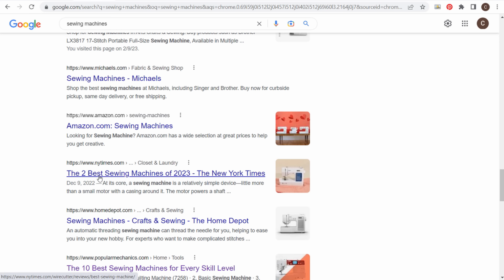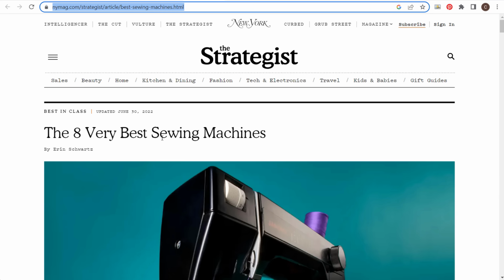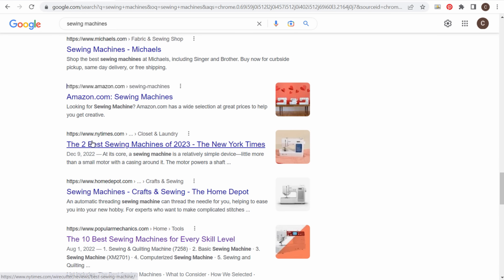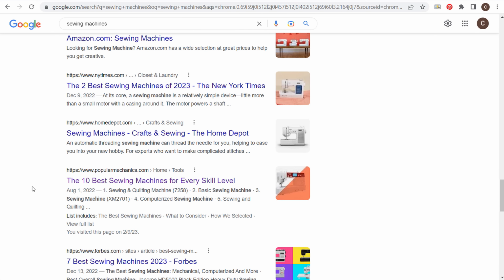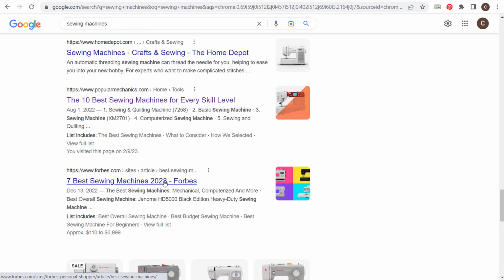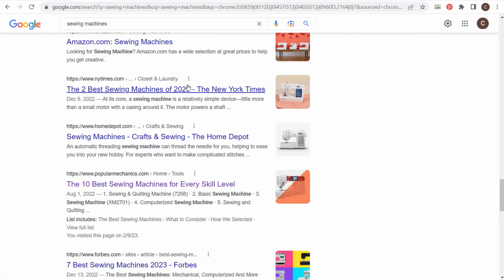The New York Times right here, the 2 best sewing machines of 2023. So you're also seeing things rank like this New York Mag article, the 8 very best sewing machines, and also something like the 2 best sewing machines of 2023. 10 best sewing machines for every skill level, 7 best sewing machines 2023. If you're seeing websites like Forbes and New York Times and New York Mag ranking very high, then if you have your niche website and you're creating really great content all about sewing and embroidery,